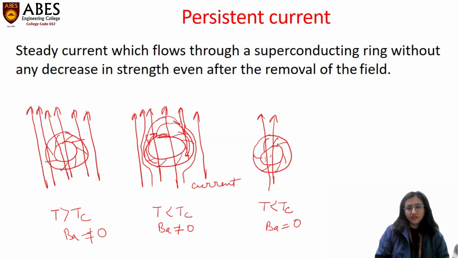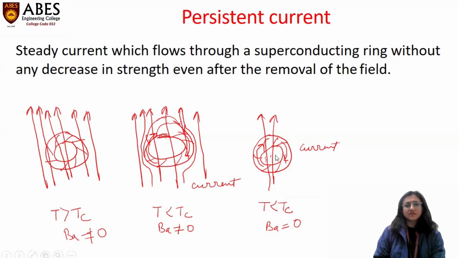When the external magnetic field is removed, as there is still a network of current in this specimen, the field lines are not allowed to vanish. Because of this current, an induced magnetic field is produced which is equal and opposite, so it does not allow these field lines to move as the external field is removed. So we say this persistent current is ideally forever, it remains even after the removal of the external field, and its strength does not decrease.